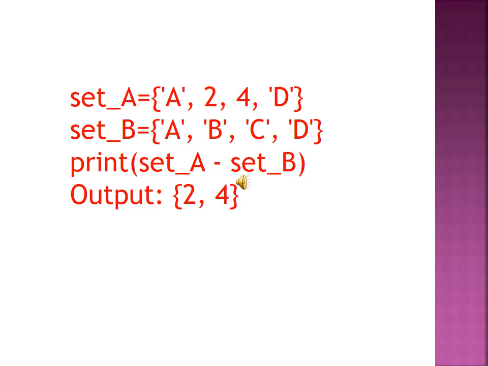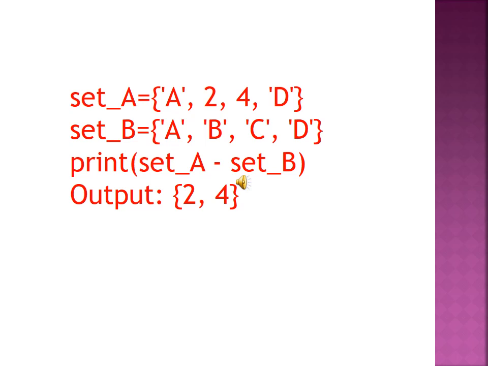Then 4 is not available in set B, so 4 will be printed on the screen. D is available here. The elements which are not present in set B compared to set A will be printed on the screen. A and D are available in set B.